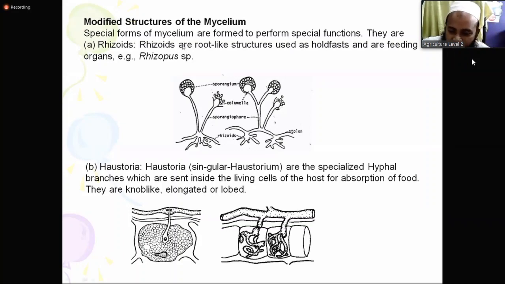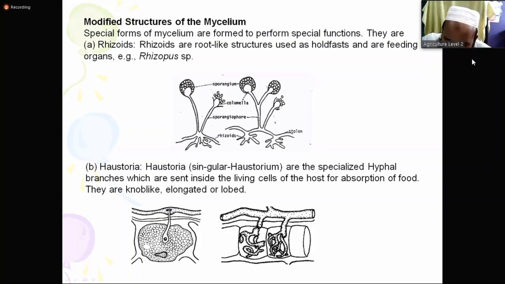Special forms of mycelium are formed to perform special functions. Do you remember mycelium? We said the filamentous body of the fungus is called mycelium. A branch of mycelium is called hypha. So there are some modifications of mycelium. What are the modifications? Special forms of mycelia are formed to perform special functions. First of all, they are called rhizoid. Anyone know what rhizo is? Rhizo means root. So they are root-like structures.